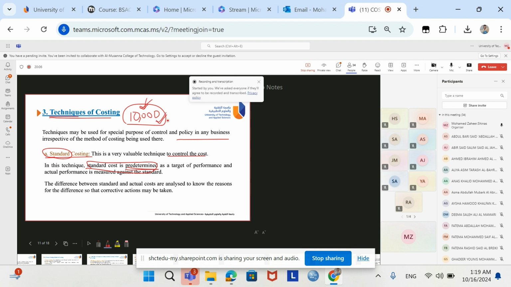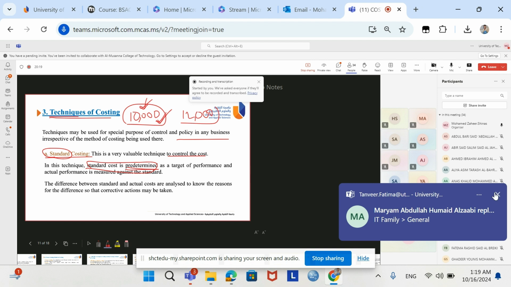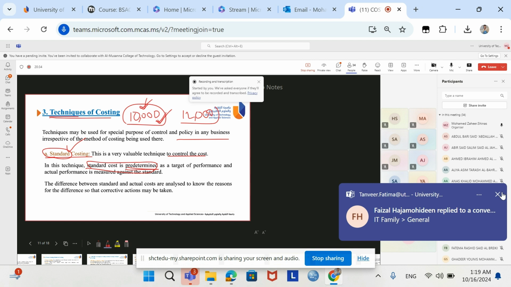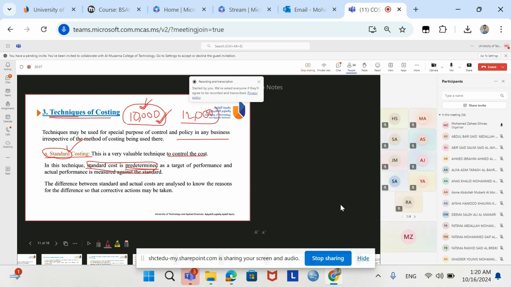If for example your targeted cost is 10,000 but you have incurred actual cost of 12,000, it means that you have incurred 2,000 riyals more. So now we have to find out the reasons why this 2,000 cost is more. This is called standard costing. In standard costing, we will have a predetermined cost, and based on that predetermined cost, we will be controlling the cost in a better manner.